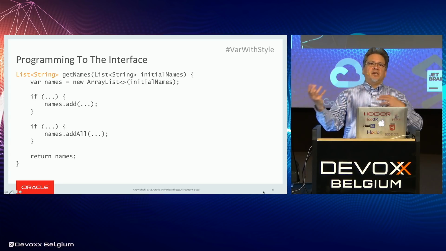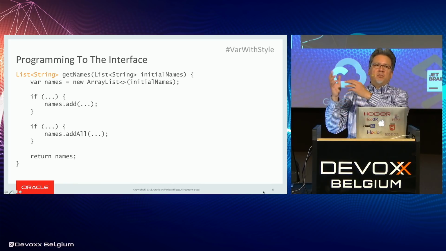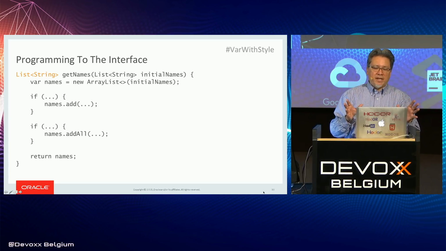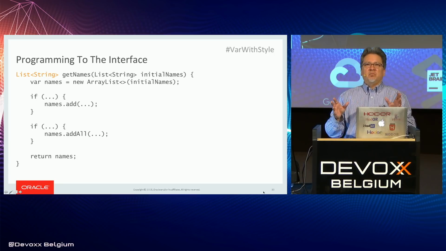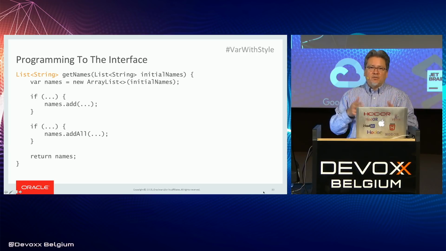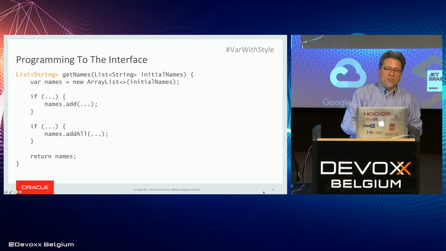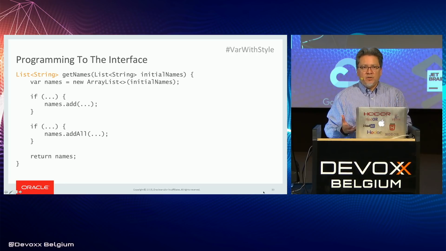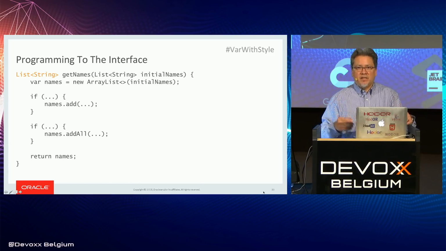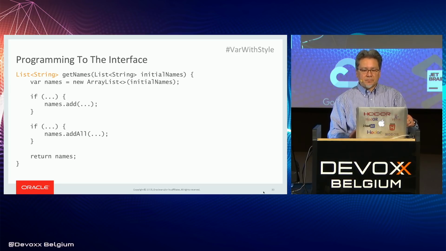When you are moving objects between different pieces of code, you have types declared in method parameters and method return types and so forth. That's where you pay attention to programming to the interface. Sometimes maybe it's a little bit important inside of a method, but in a lot of places it's not. And when it's not important to have the exact interface type, just go ahead and use var. Oh, and notice, like I said before, we can't use var or type inference for method parameters and method return types, for kind of the same reason, actually. We want to be explicit about the types of method signatures.